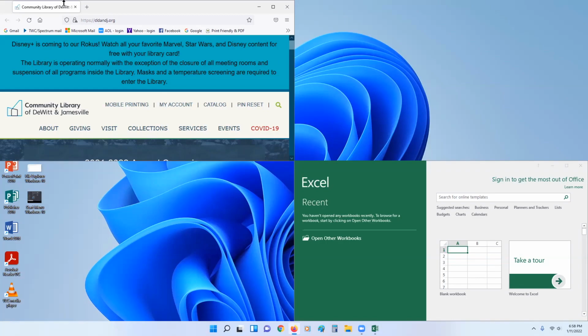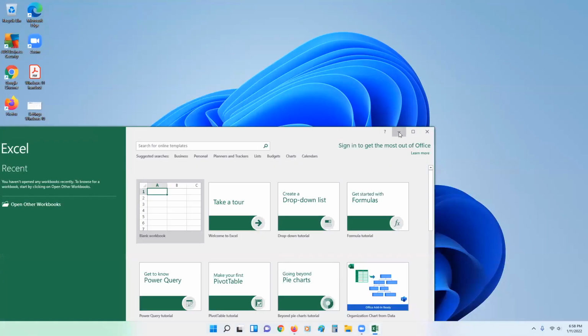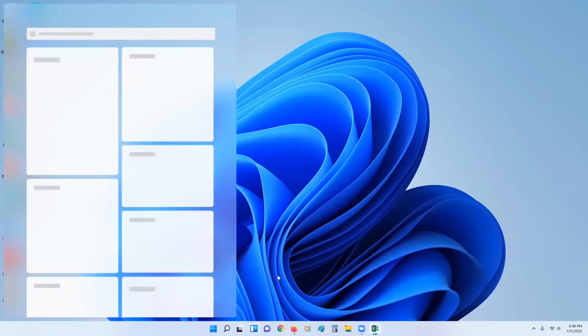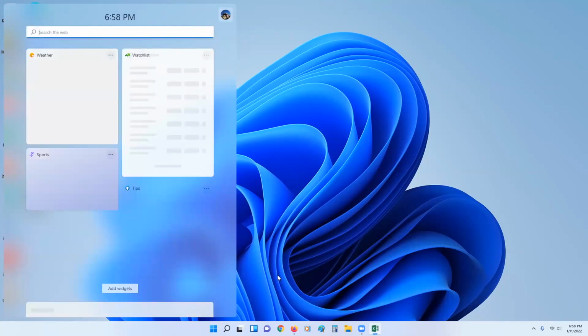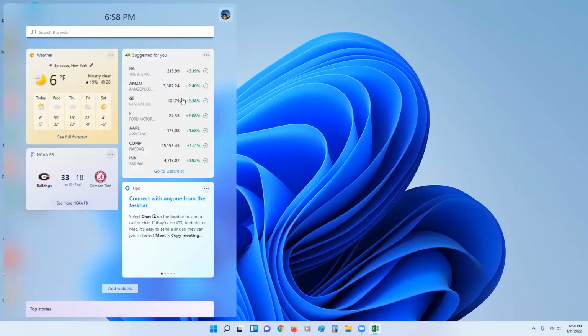So some other things that are new with Windows 11. There are revitalized widgets. The widgets are right here. These widgets are kind of like live tiles, which is where Microsoft has put them. They can show the weather, news, stocks, things like that. So it updates with the current happenings of the moment.